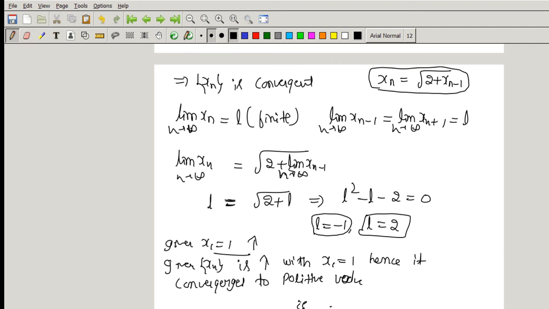That is, the limit of xn as n tends to infinity is equal to 2.